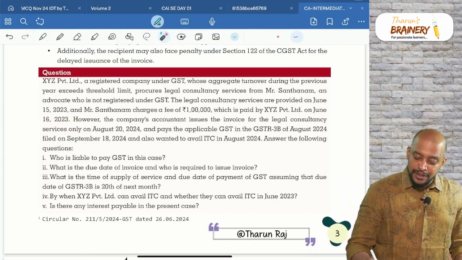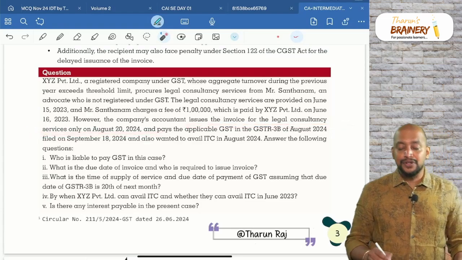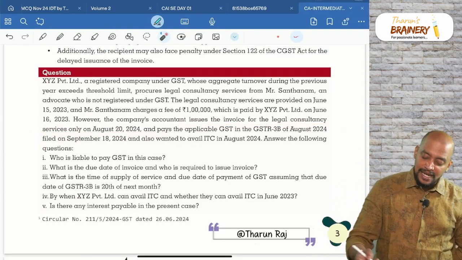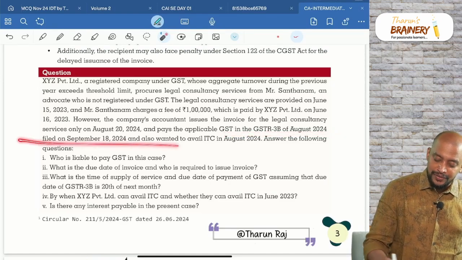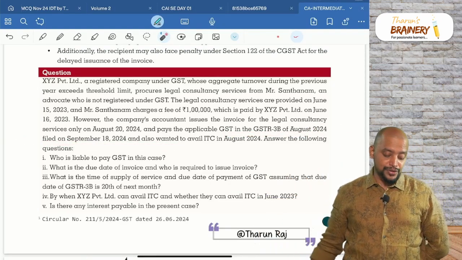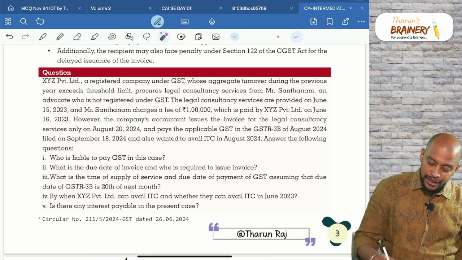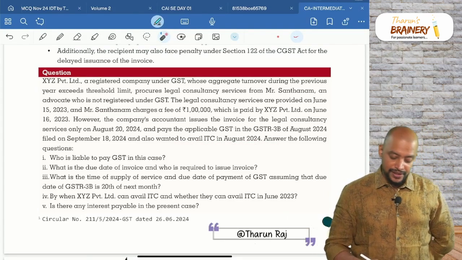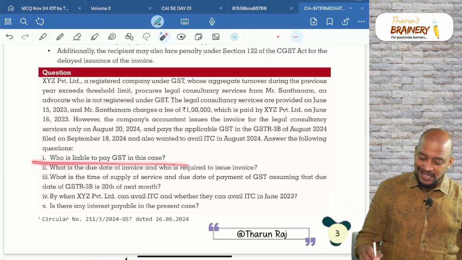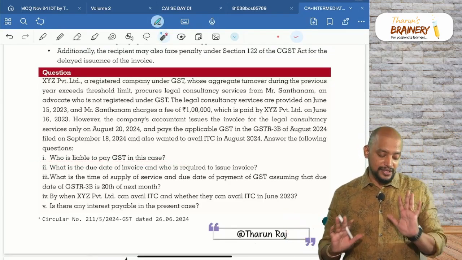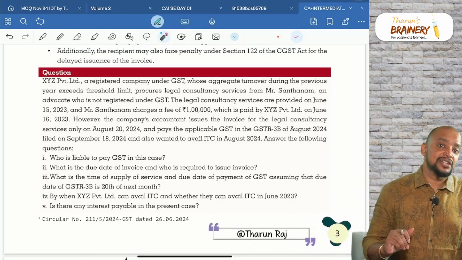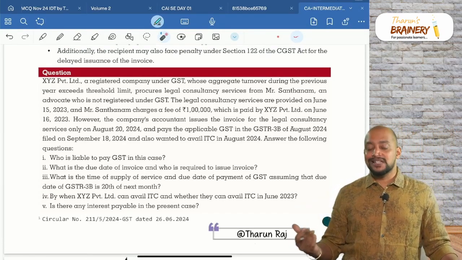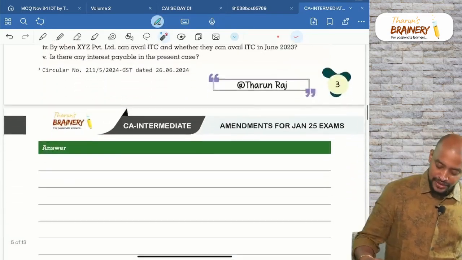However, the company's accountant issues the invoice for the legal consultancy service only on August 20. So, the invoice is given on August 20 and the company pays the applicable GST in GSTR 3B of August, filed on September 18, 2024, and also wants to avail ITC in August 2024. Answer the following questions. Who is liable to pay GST in this case? So, by applying section 9 subsection 3, read with notification 13/2017, liability to pay GST is on XYZ Private Limited under RCM. So, that is the answer for this.